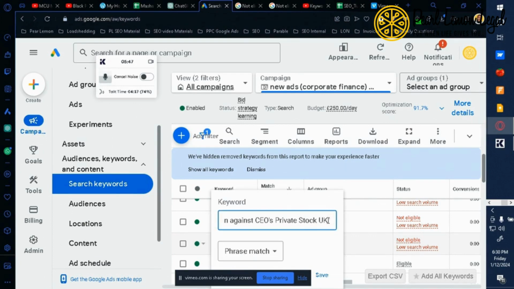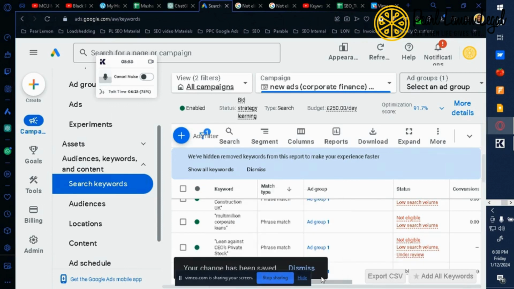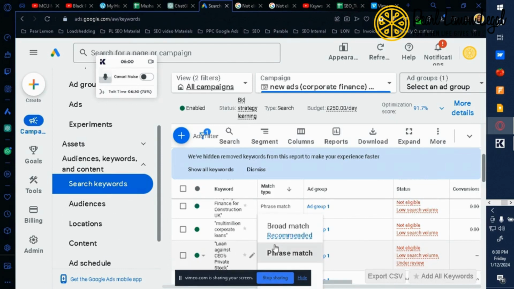So this is target location specific. How about we make it not, right? That's one of the options that we have. Another option that we do have as well is to change the match type.